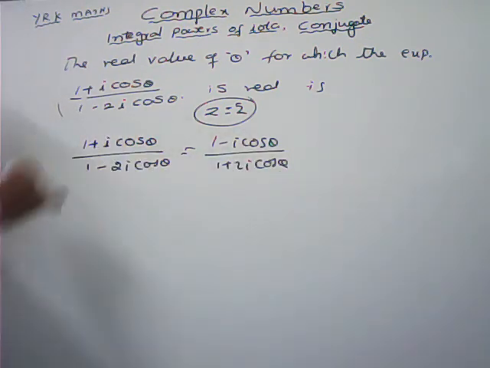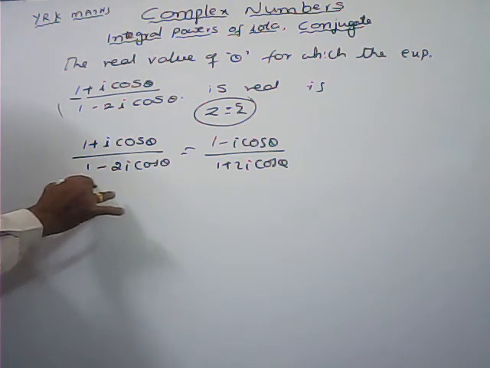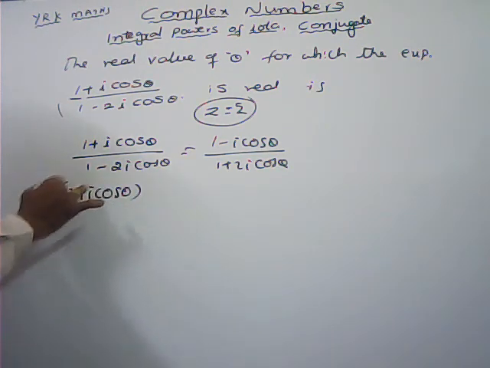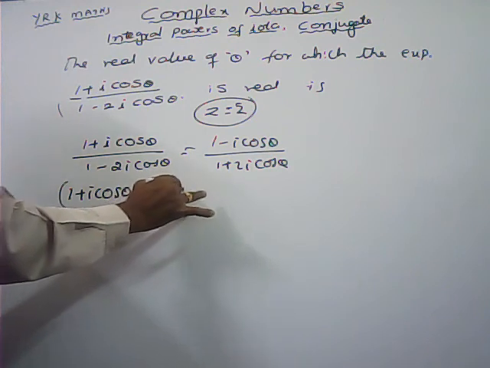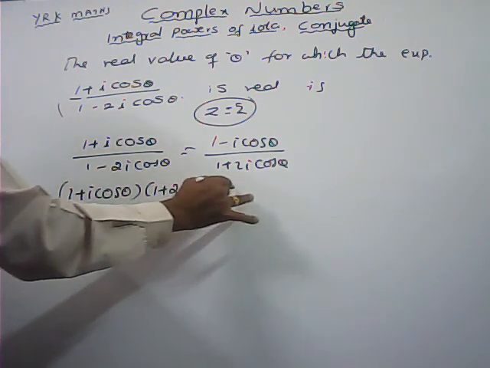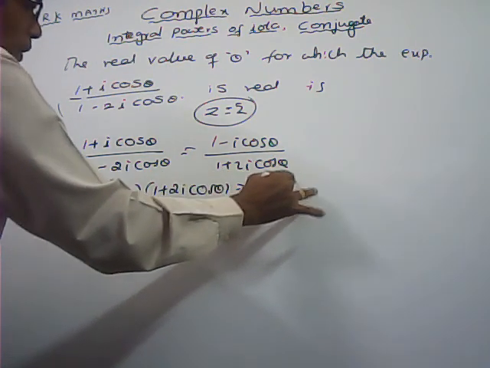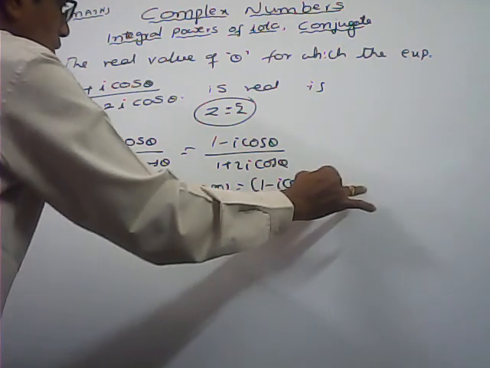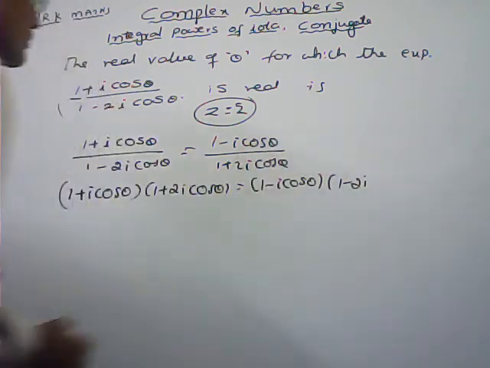You can take the cross multiplication. 1 plus i cos theta into 1 plus 2i cos theta is equal to 1 minus i cos theta into 1 minus 2i cos theta.